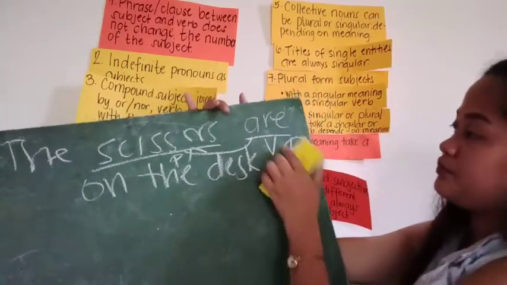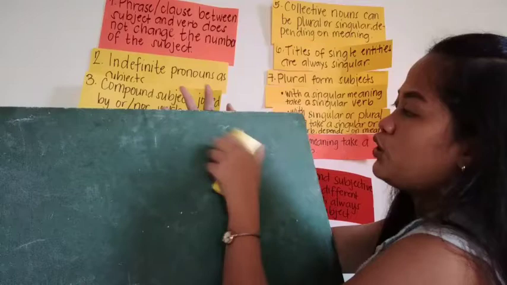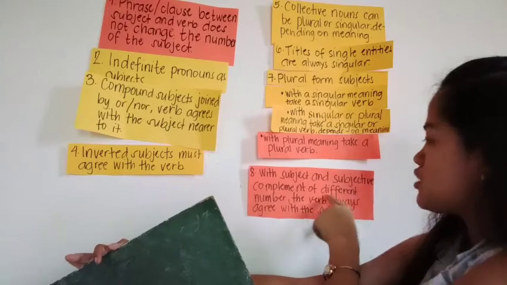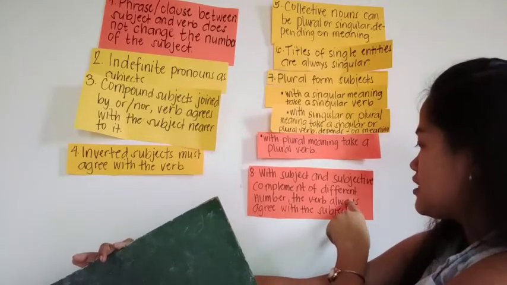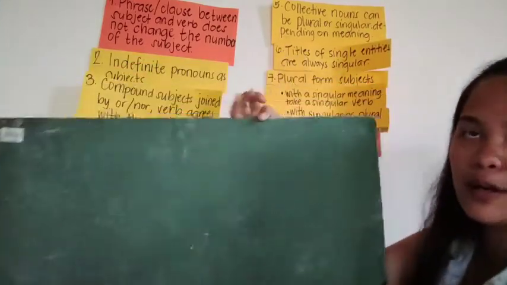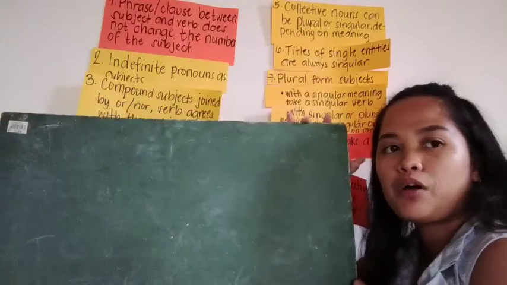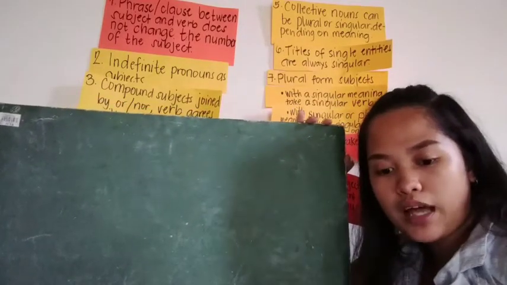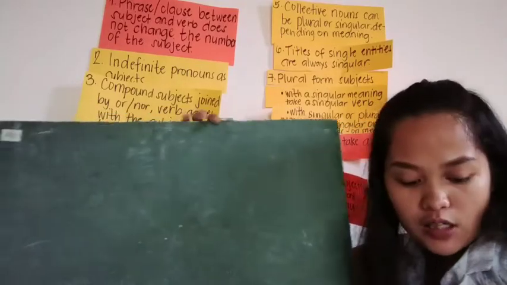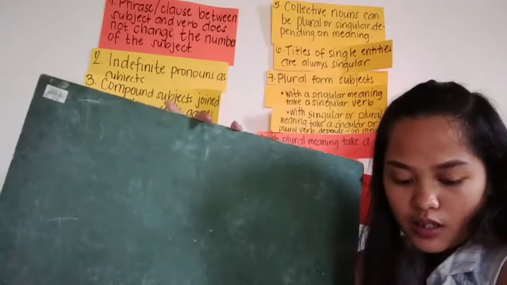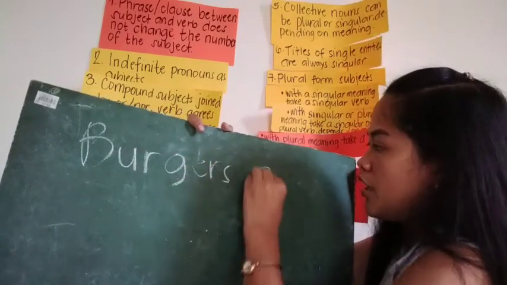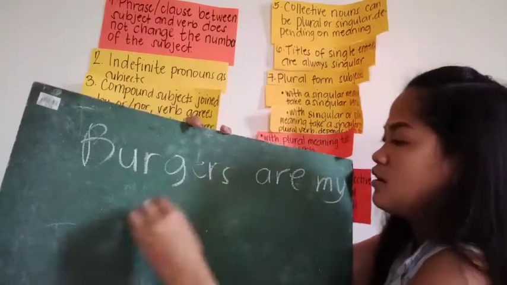Okay, very good. So let's proceed to the last rule of subject-verb agreement. With a subject and subjective complement of different number, the verb always agrees with the subject. This is an important rule of subject-verb agreement. The verb always agrees with the subject. For example, "Burgers are my favorite."